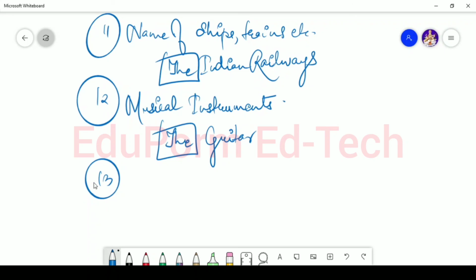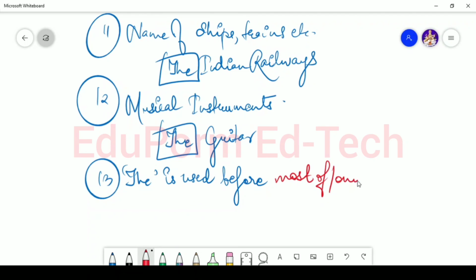Then the is used after most of, one of, or the number of.